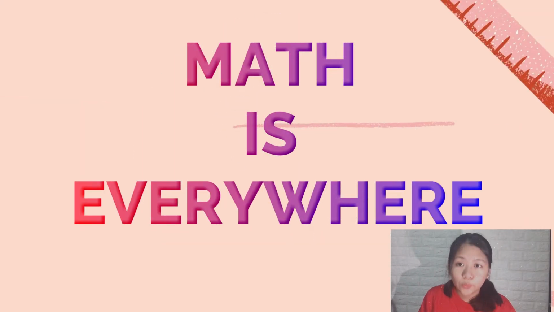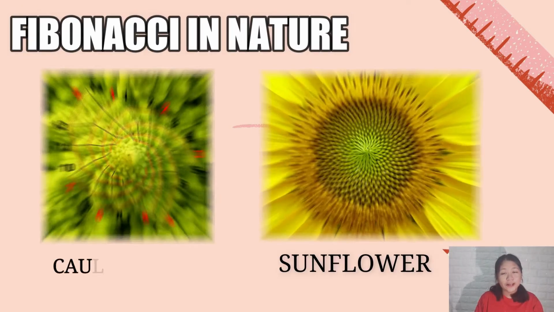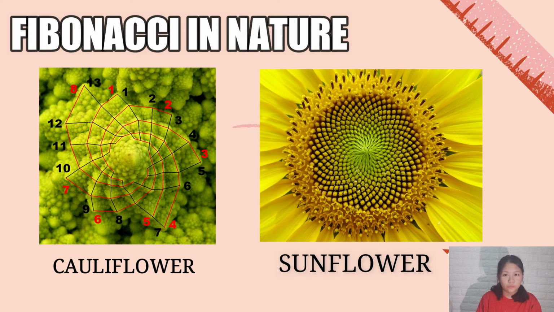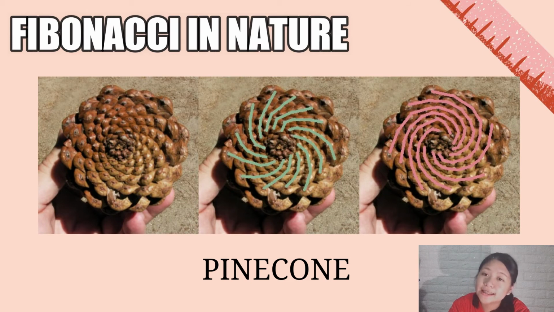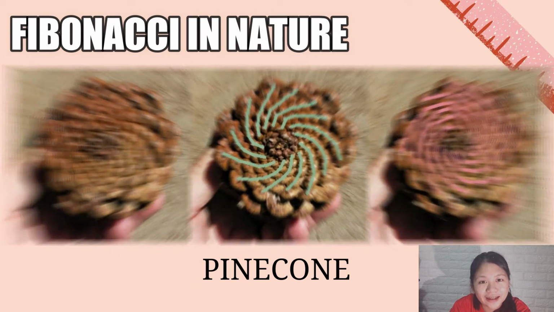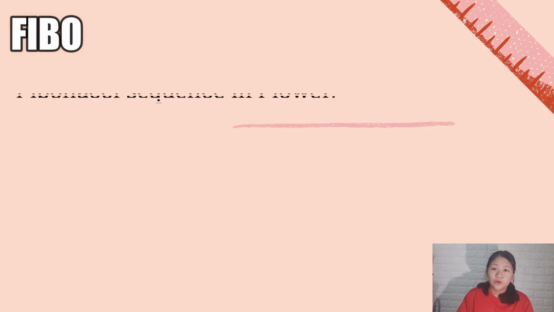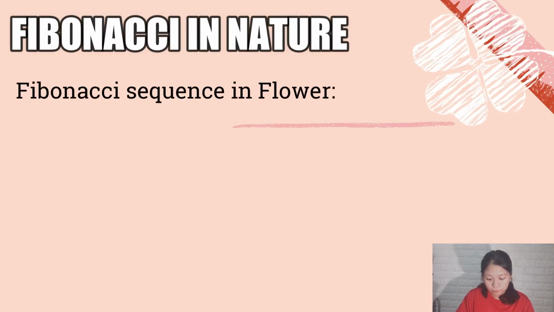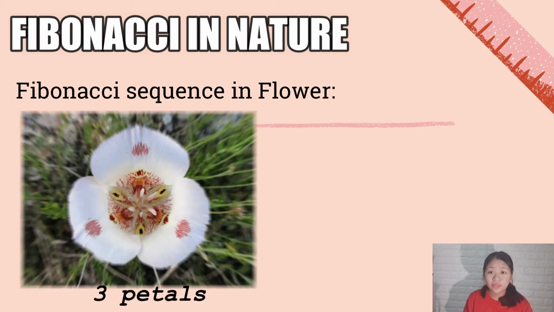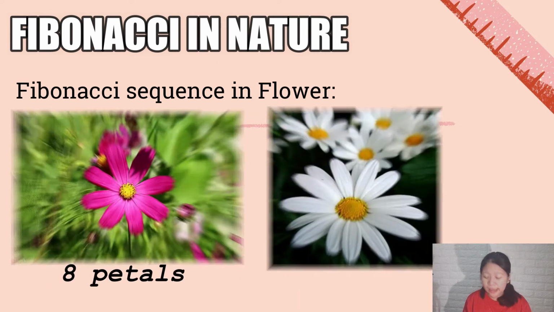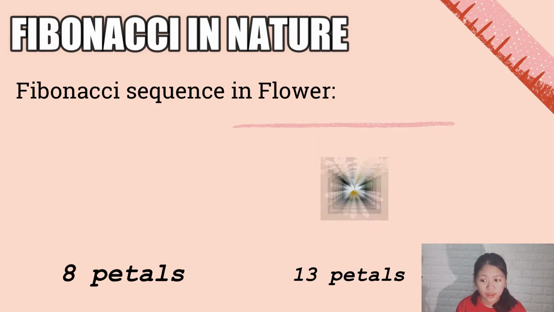Math is everywhere. We can relate the Fibonacci sequence to nature. For instance, in cauliflower and sunflower, you can observe the spiral structure. Next is the pine cone. You can see the Fibonacci spiral on the skin of the pine cone. We can also see the Fibonacci sequence in flowers. The number of petals of flowers is often a Fibonacci number. So, you can see 3 petals, 5 petals, 8 petals, and 13 petals.